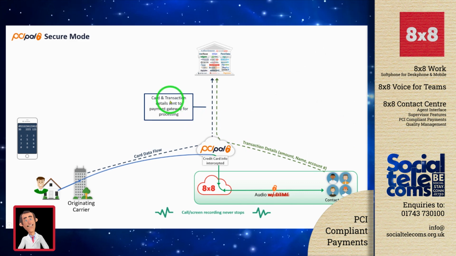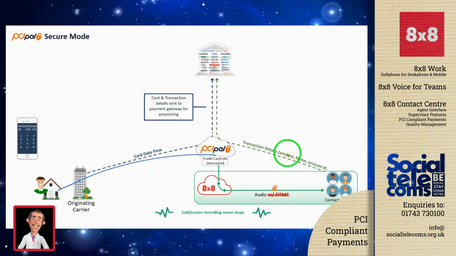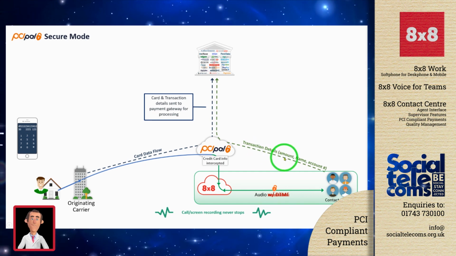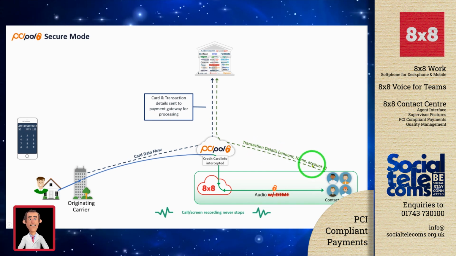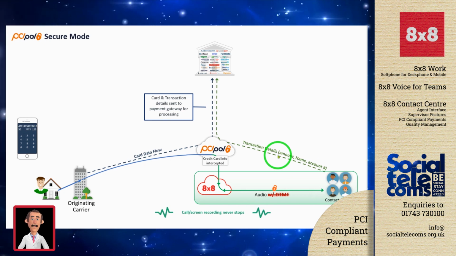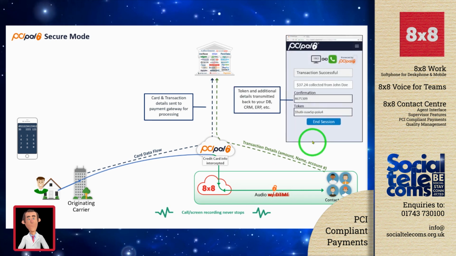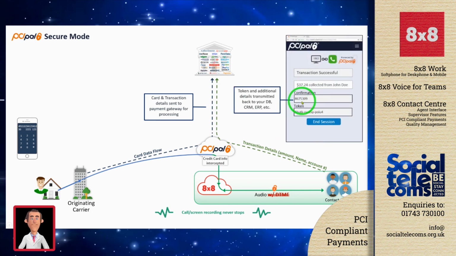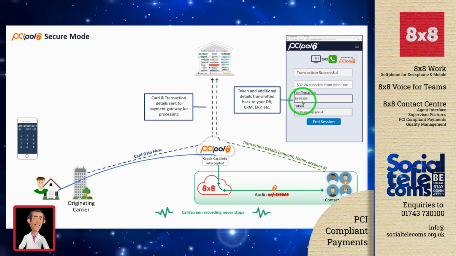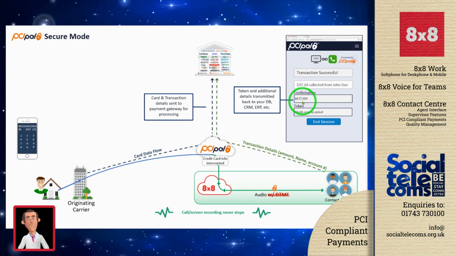The card and transaction details are now sent to the payment gateway for processing. We get the transaction details back from the payment provider, amount, name, account number, etc. And if integrated with a CRM package, this can also be written back into there as well for future reference. Here we can see we've got a confirmation token. This is what we can write back into your CRM with some integration, so you've got reference of that if needed.